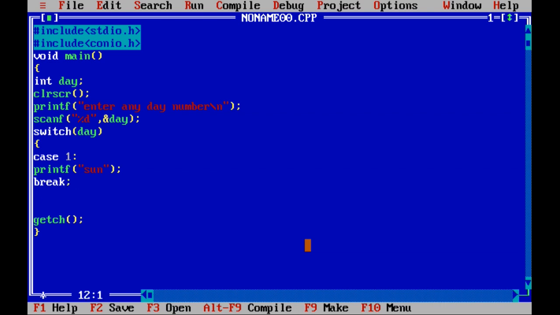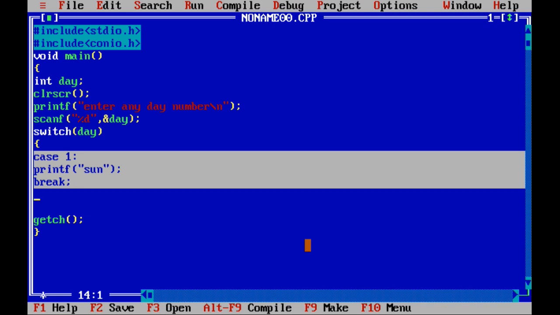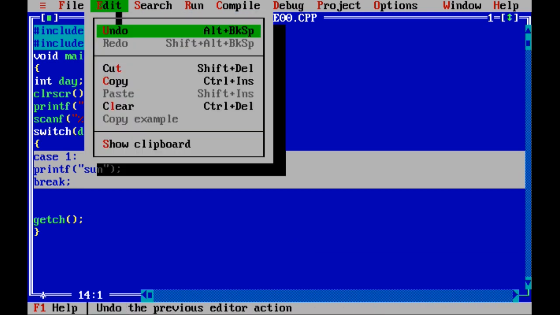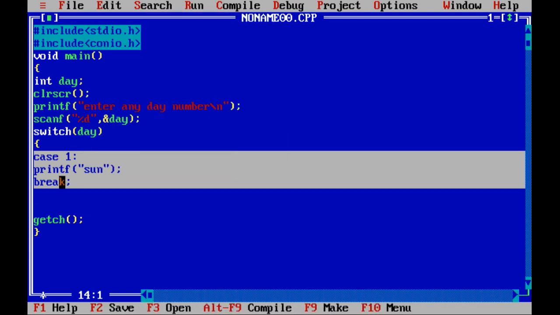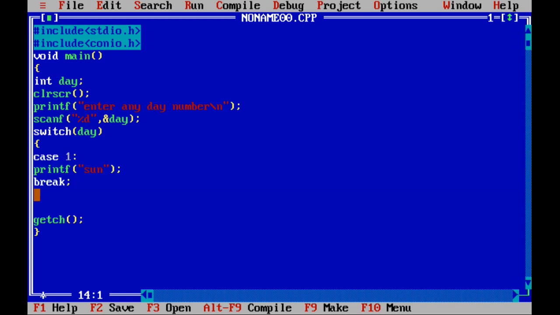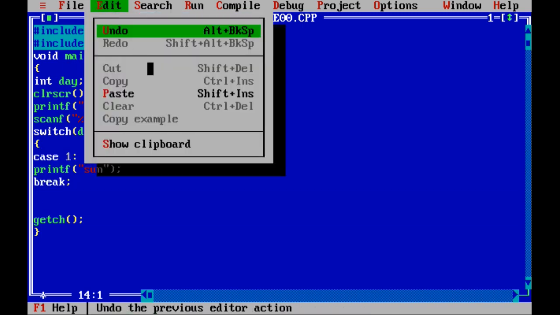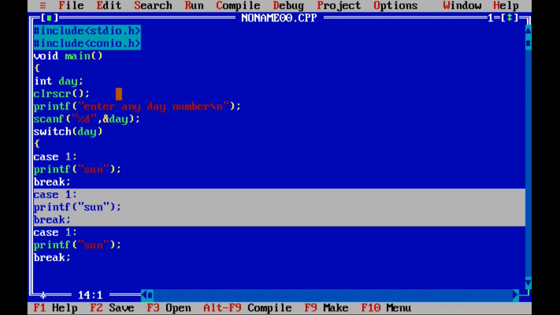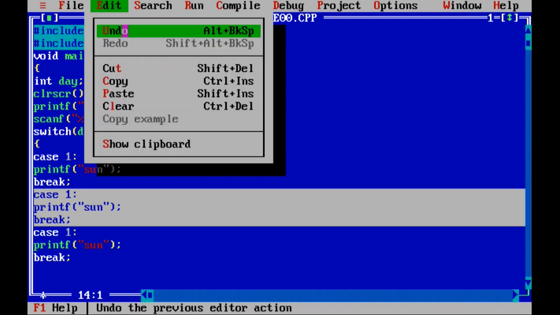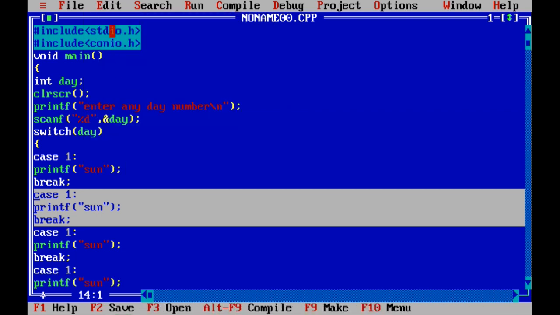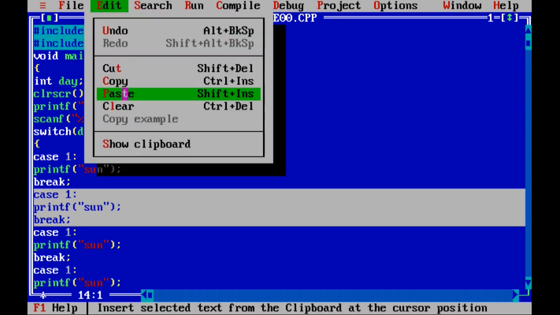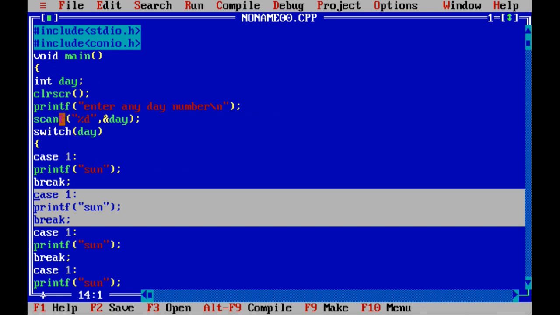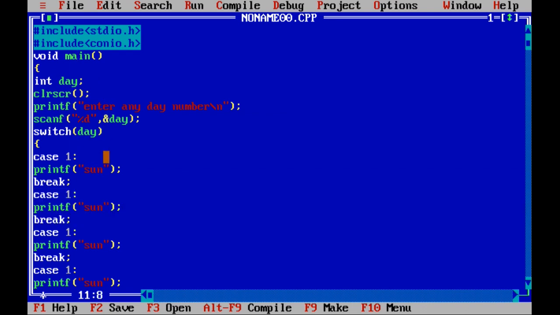Instead of writing again and again, I'll copy this. I'll go to edit and copy, and here I'll paste it. Because I need 7 cases, instead of writing again and again, I'll paste it here, one more time, and one more time. In total I need to paste 7 times: 3 times, and the next 4 later. So the first case is over, and the second case is over.